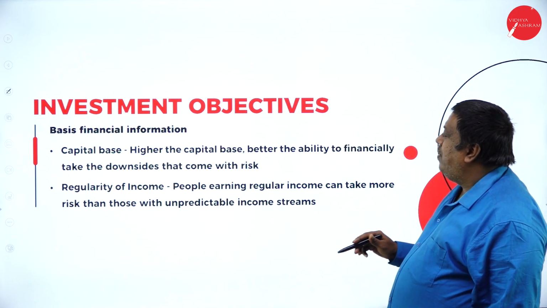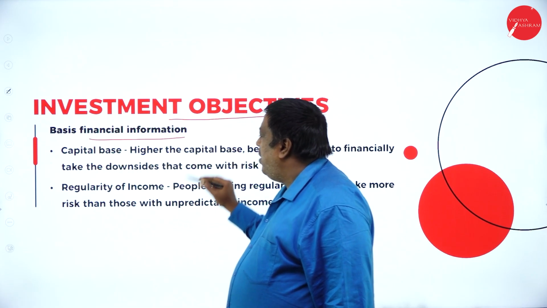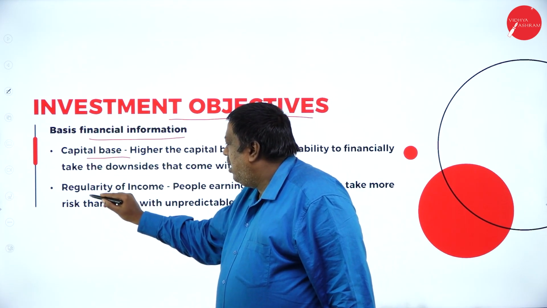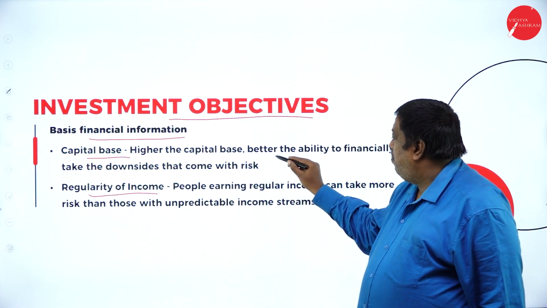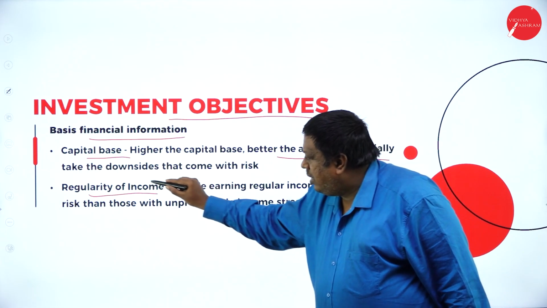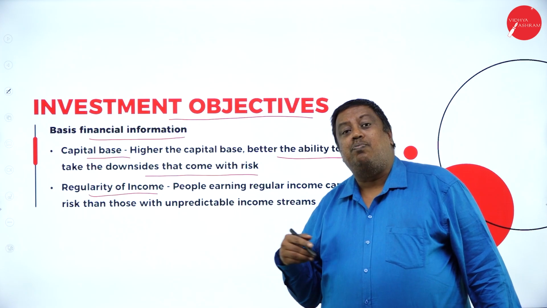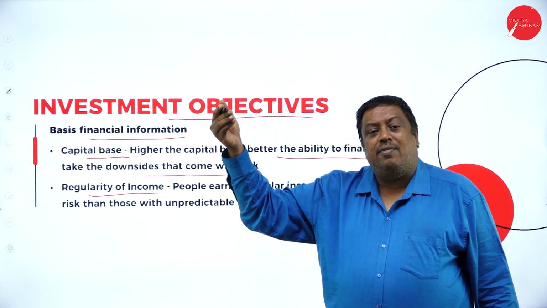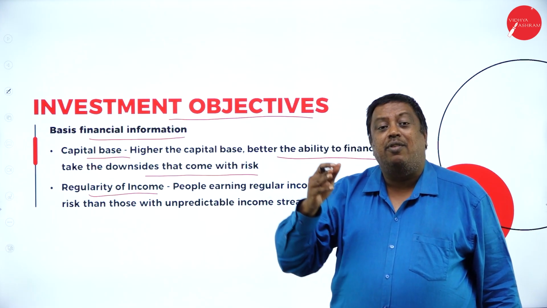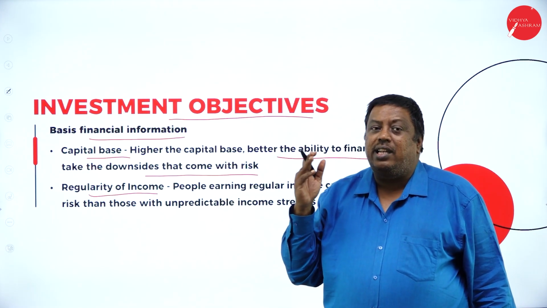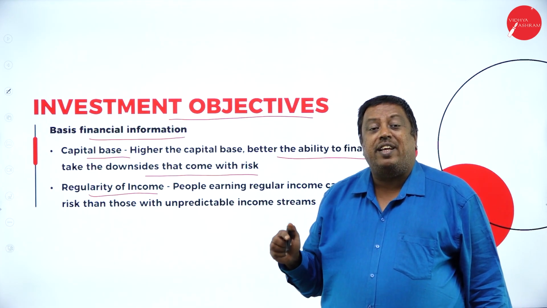So next one we have here, investment objectives based on the financial information. So capital base and the regularity of income. Now, higher the capital base, better the ability to financially take the downside that comes with risk. Means how much ever you invest more money in the market, even though there is a downfall also, you can manage that one. If it is your own money, fine. If you have borrowed the funds from the market, then it is going to be very difficult for you to get back that amount or to face certain risk here.